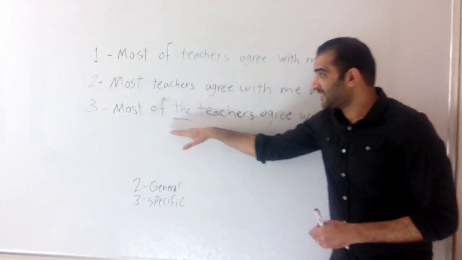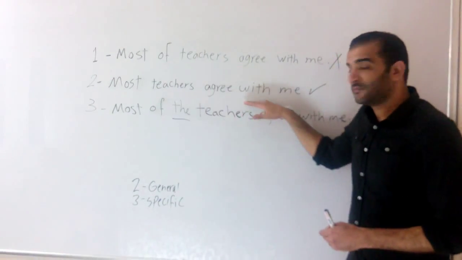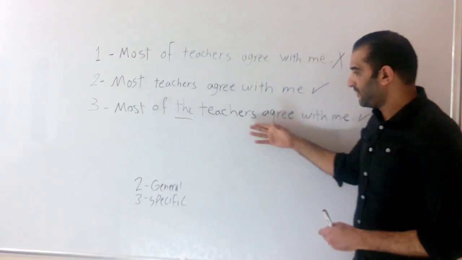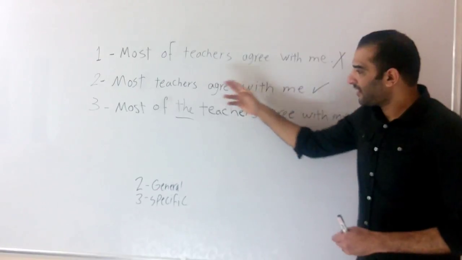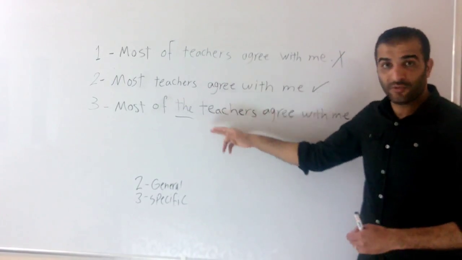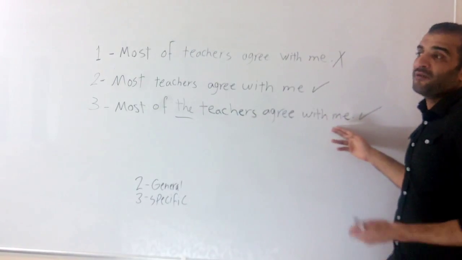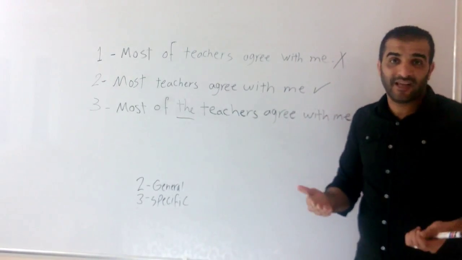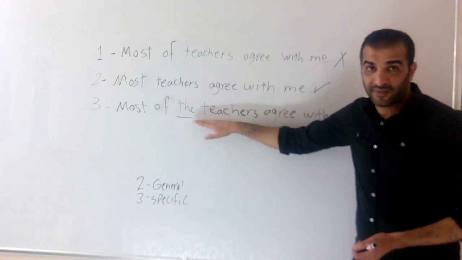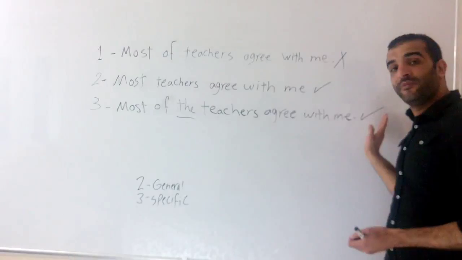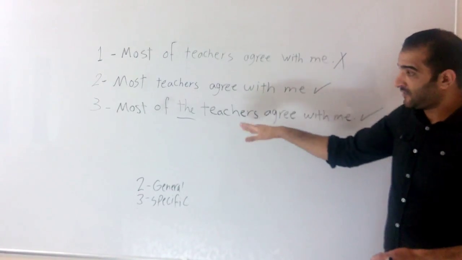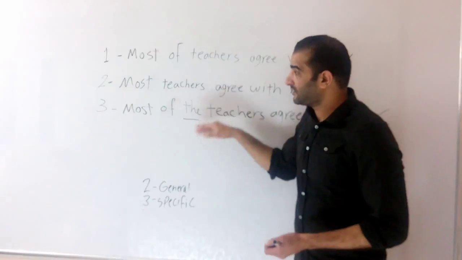So here it's a specific statement, and here it's a general statement. A case in point: here maybe I'm speaking about teachers in my school. Most of the teachers in my school agree with me about a situation that happened in my class. Here we're speaking specifically about particular teachers.